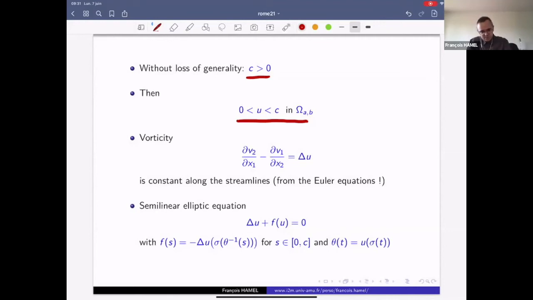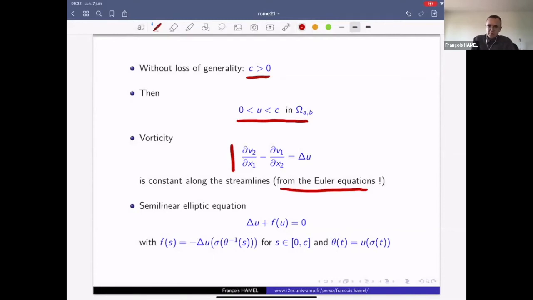So now we introduce the vorticity. We consider the vorticity of the flow, so the curl of the flow, which is a scalar function here in dimension 2, and which is also the Laplacian of the stream function U. So this vorticity is also constant along the streamline. It's a well-known fact, which comes from the Euler equations. This is the only place where we use the Euler equations. So the vorticity is constant, and by definition the stream function U is also constant along the streamlines.